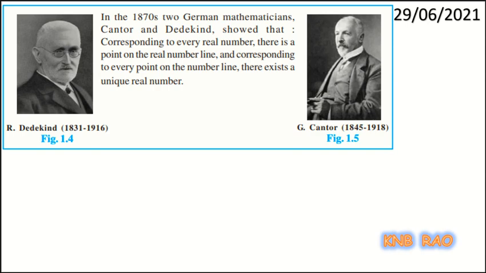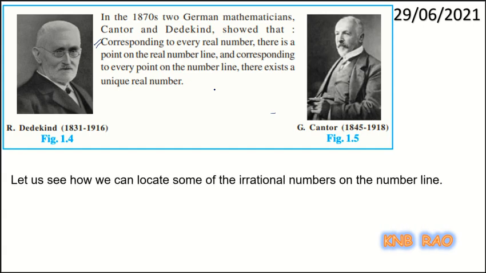These two German mathematicians showed that, try to note this down, corresponding to every real number there is a point on the real number line, and corresponding to every point on the number line there exists a unique real number. So for every point on the number line there is a real number, and for every real number in the sack there will be one point on the number line. That's the matter.